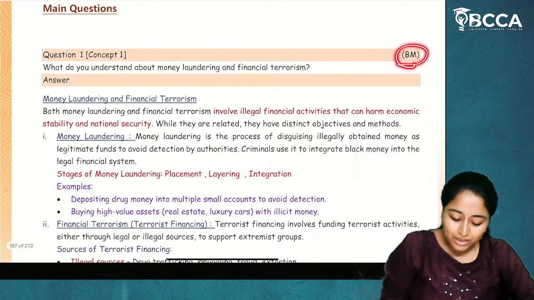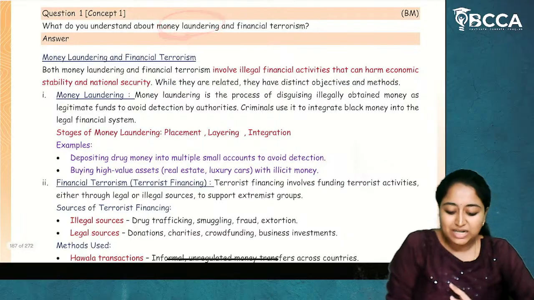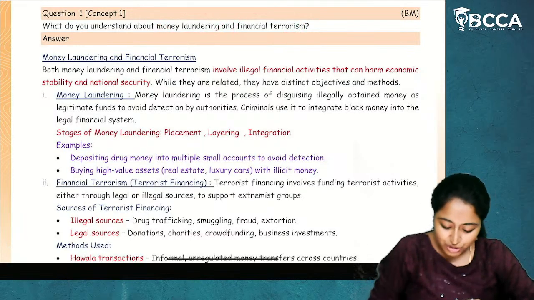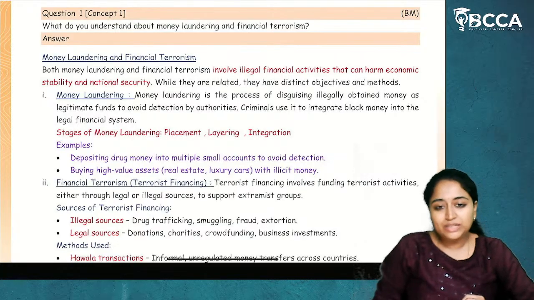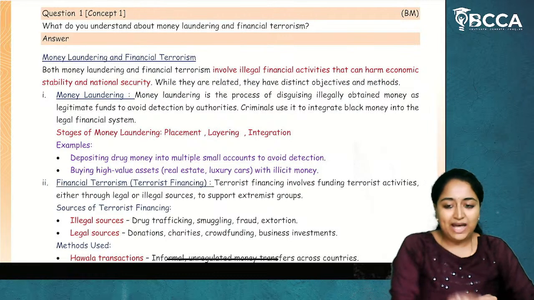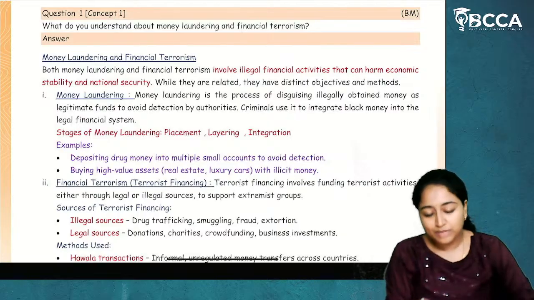This is board material question which hasn't been tested so far. That is just why you have to understand about money laundering and financial terrorism. How it is related to financial terrorism. Both are about illegal source of funds. You are putting money, and from that illegal money, you're trying to derive a legal money.